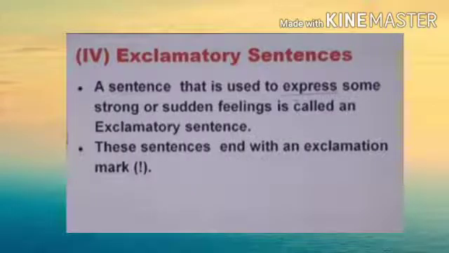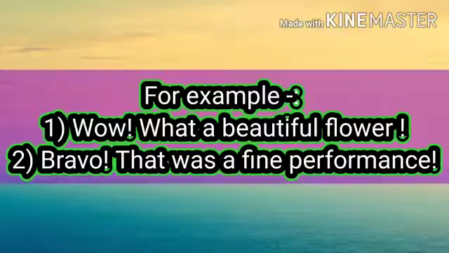Now, dear friends, let's revise the last kind of sentences, that is exclamatory sentences. A sentence that is used to express some strong or sudden feelings is called an exclamatory sentence. These sentences end with an exclamation mark. Now, let's see with an example. So, dear students, let's see examples of exclamatory sentences. Wow, what a beautiful flower! And bravo, that was a fine performance! So, dear students, these are all examples of exclamatory sentences.